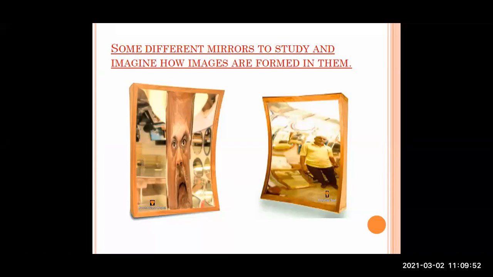The images formed in the curved mirrors are not exact images of the object standing in front of them. They are tilted, they are distorted, some different kind of images are there. So we are going to study how these images are formed.